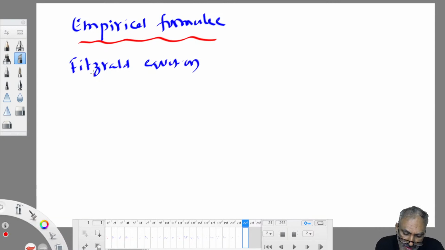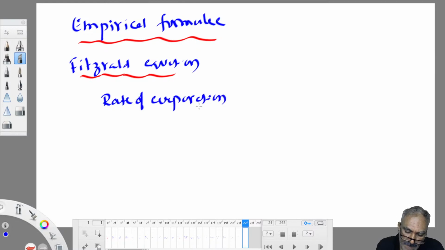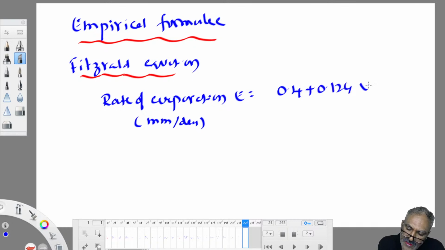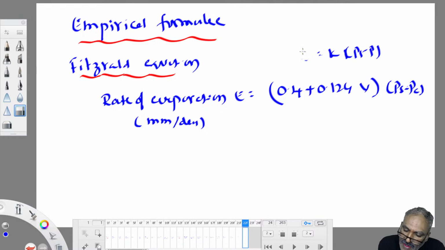All of these formulae are derived from Dalton's law only. The rate of evaporation, straight away, the Fitzgerald equation will give in mm per day: E = (0.4 + 0.124 V) into (PS minus PA). Dalton's law of evaporation says E is equal to K into (PS minus PA). This is the K value, truly speaking. They have given different approaches to find that K value. In this equation, K is 0.4 plus 0.124 V.